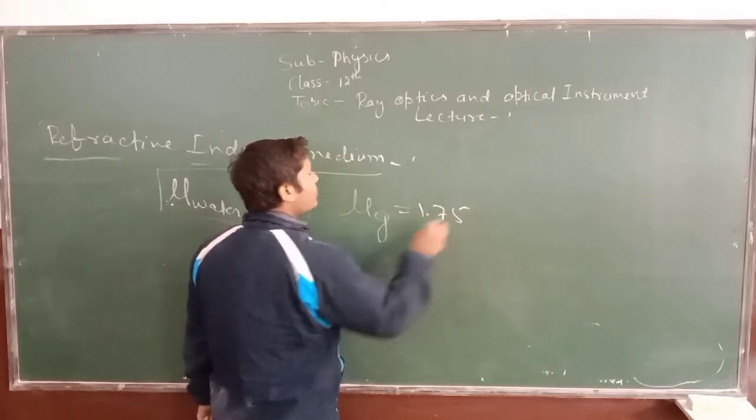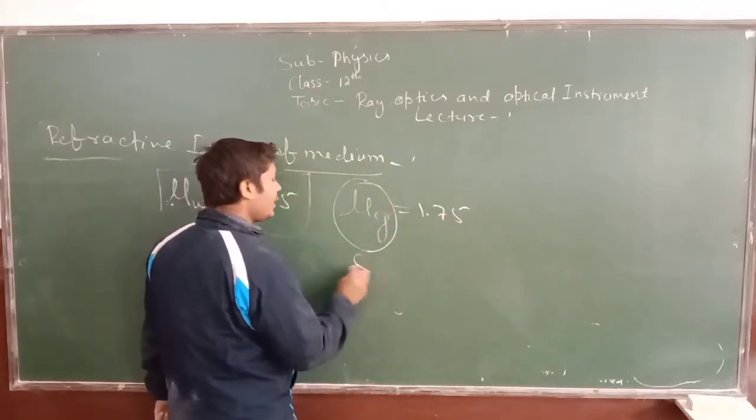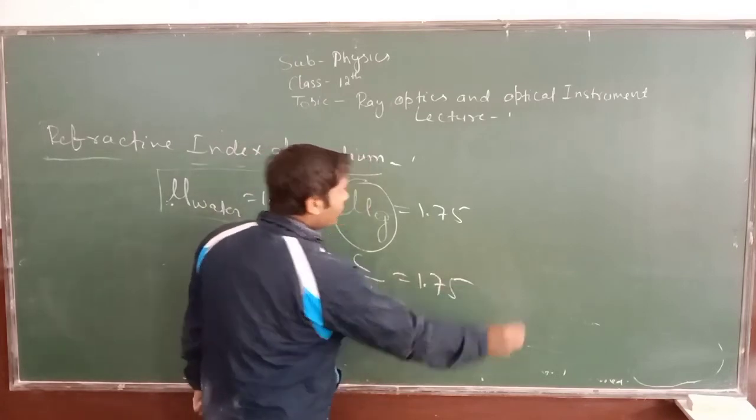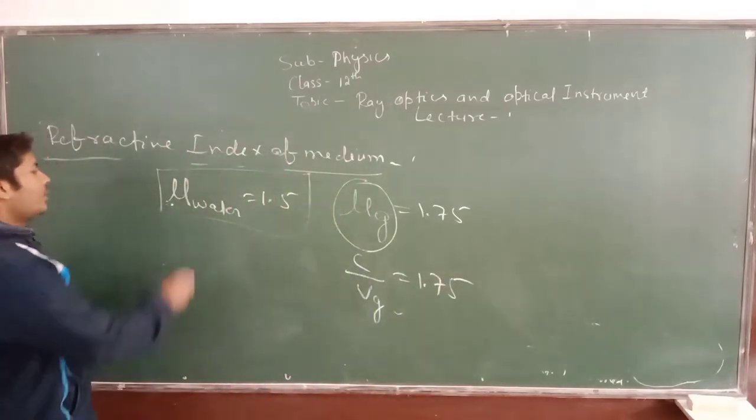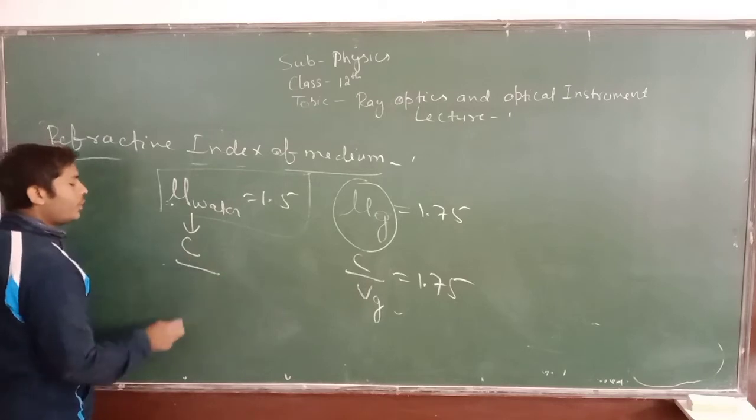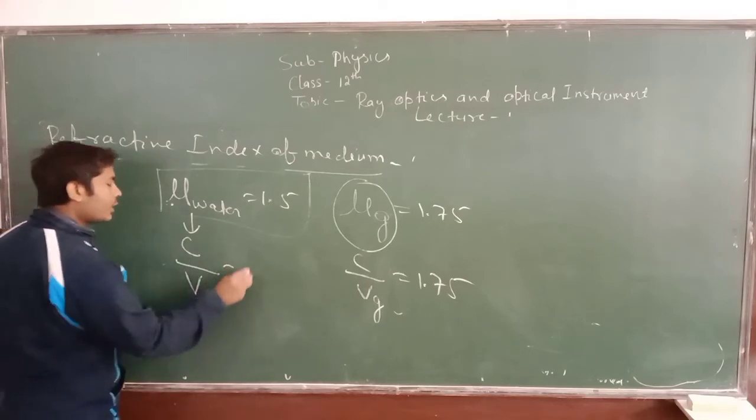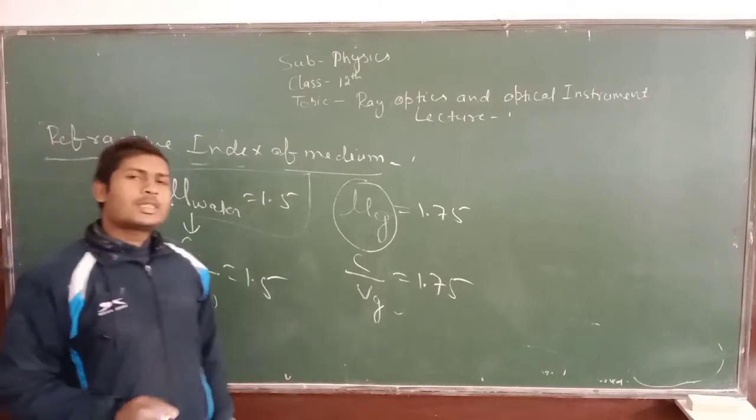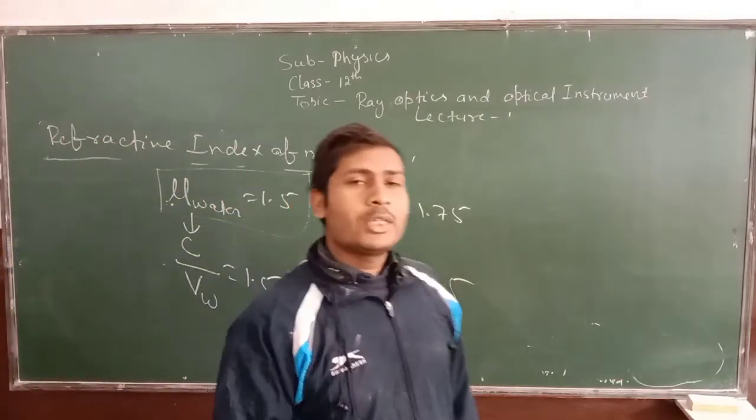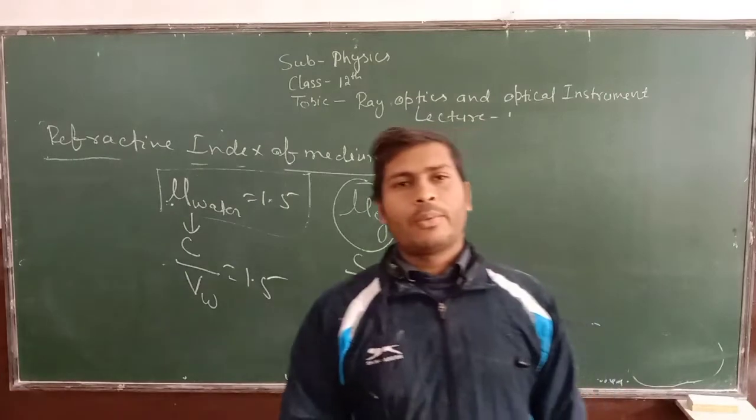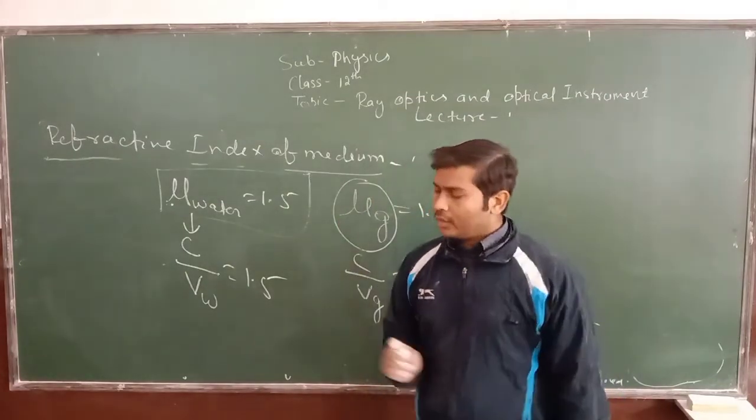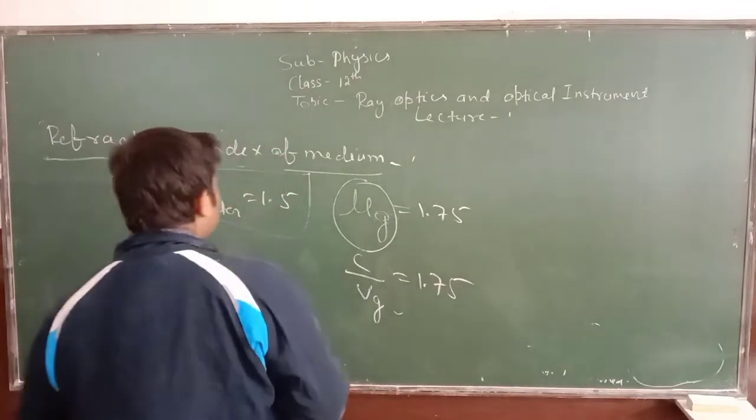So we will put here c upon velocity of light in glass is equal to 1.75. And here the velocity of light in vacuum upon velocity of light in water is equal to 1.5. So refractive index of medium is always taken with respect to air or vacuum, where we know the speed of light. Is it clear?